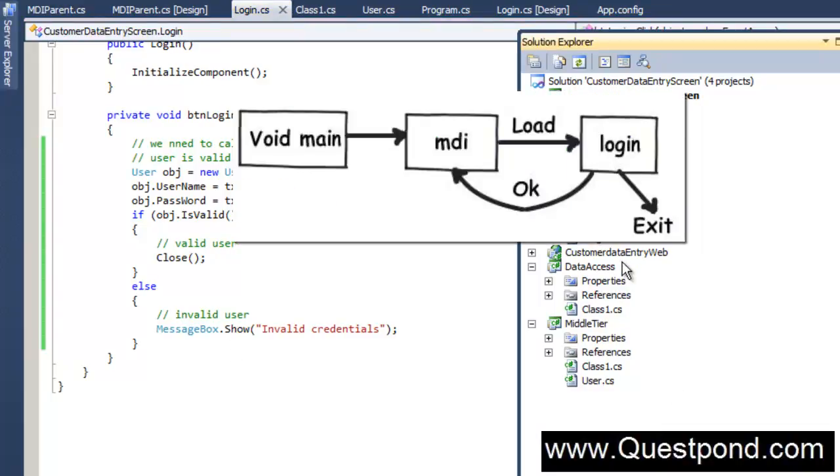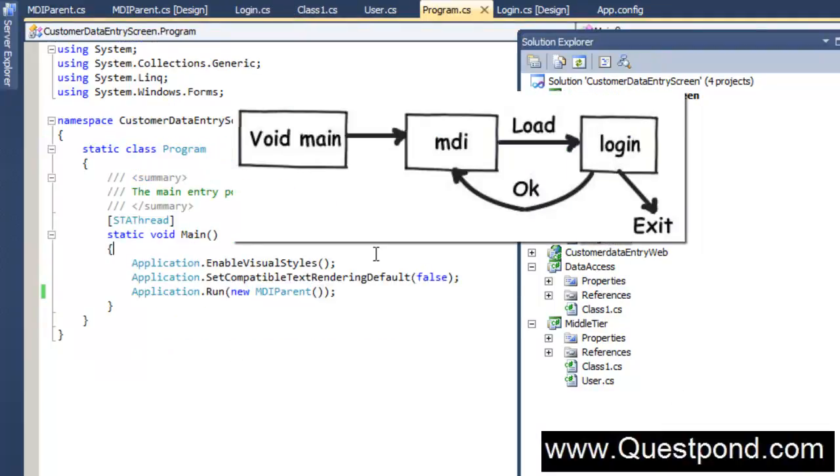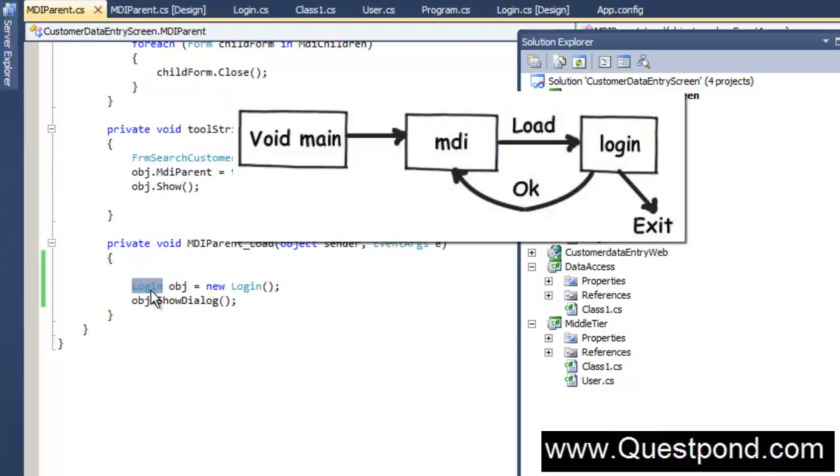So in simple words, first the program.cs will invoke, it will go and invoke the static void Main function. The static void Main function will go and invoke the MDI parent. MDI parent in its load will go and invoke the login form. Now this login form will keep running until the end user puts a proper username and password, or probably he goes and cancels this form. Okay.